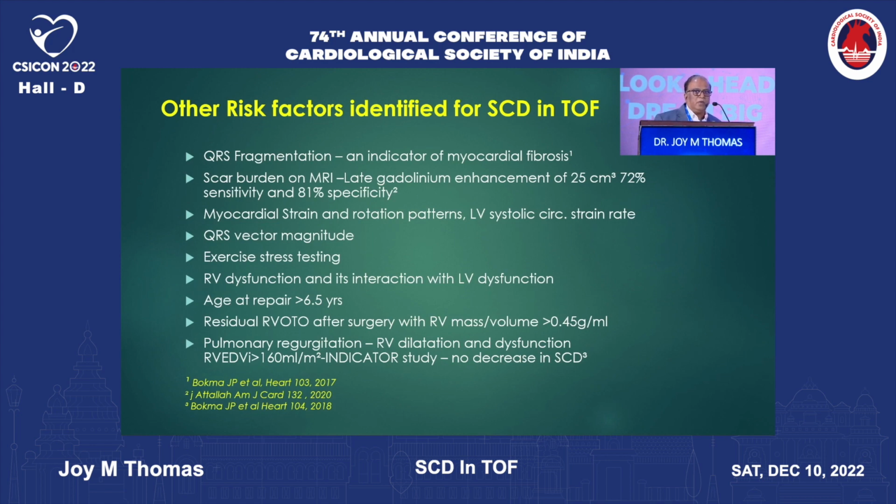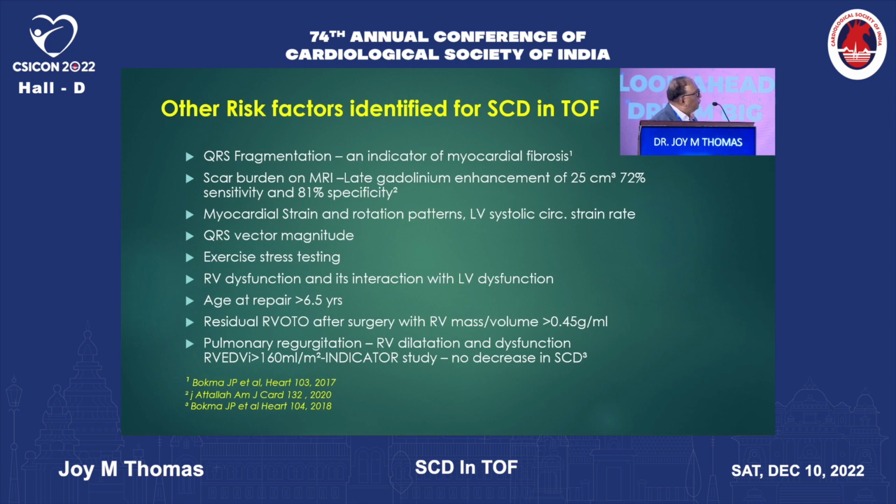And when you have RV dysfunction in patients with tetralogy, sooner or later it interacts with the left ventricle and induces dysfunction in the left ventricle, because as you all know, the myocardial fiber is one single sheet which during embryological development gets folded to form the different chambers of the heart.